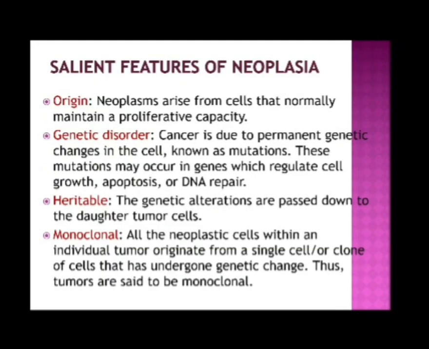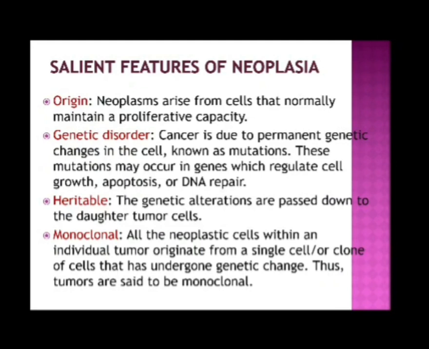Let's see what are the features of neoplasia. First, origin. Neoplasms arise from cells that normally maintain a proliferative capacity. Genetic disorder. Cancer is due to permanent genetic changes in the cell known as mutations. These mutations may occur in genes which regulate cell growth, apoptosis, or DNA repair.